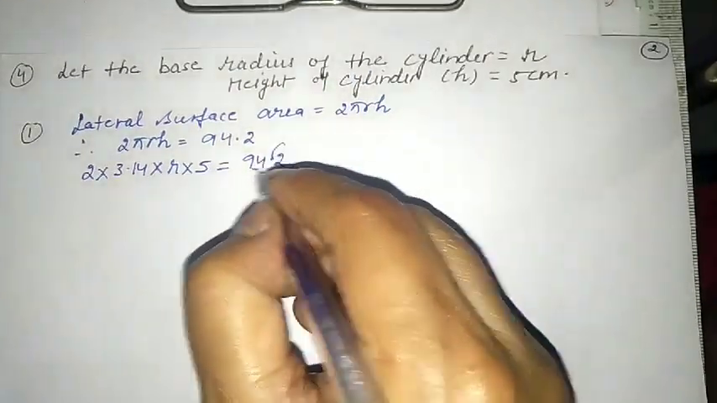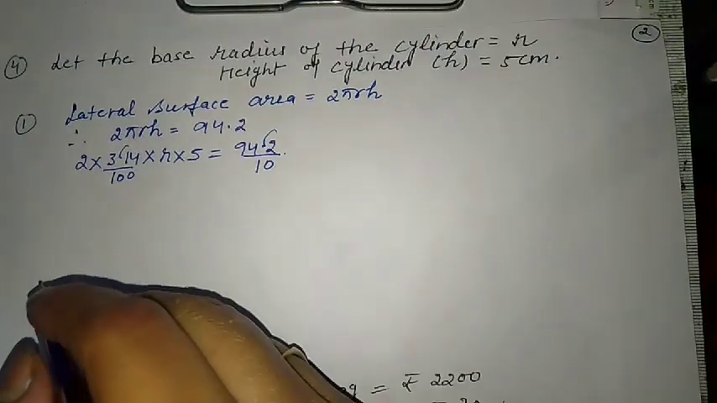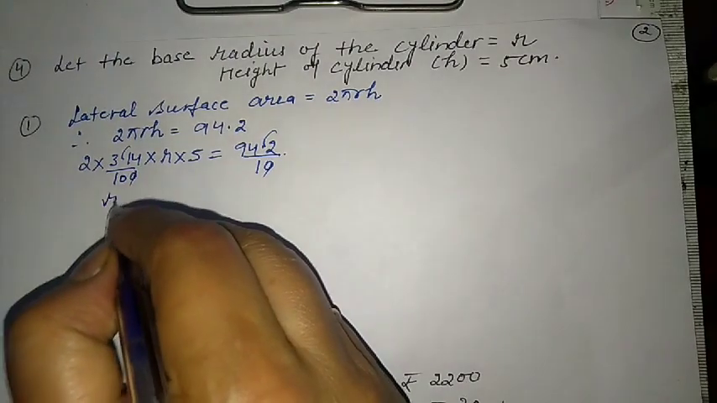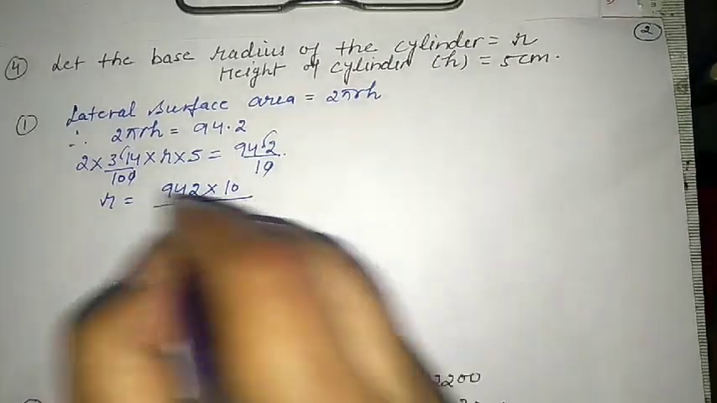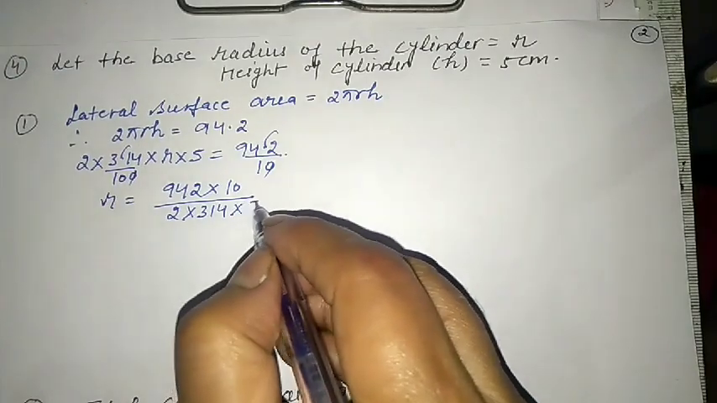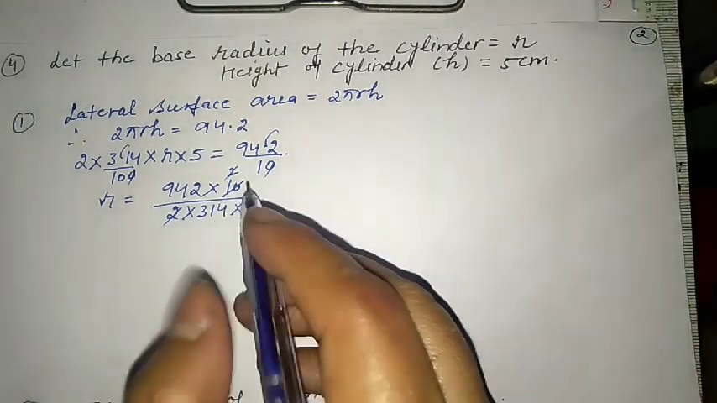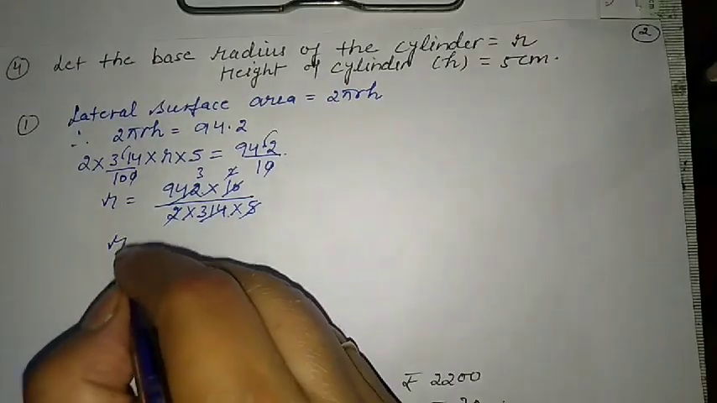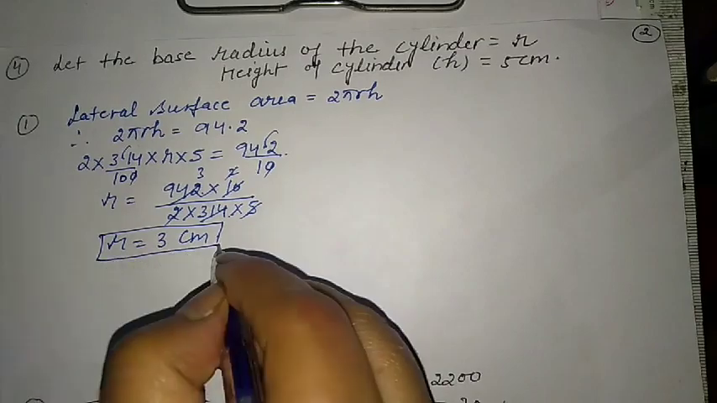We can remove the decimal, this one and this one also, 100. So this 0 can be cut. So r is equal to 942 into 10 upon 2 into 314 into 5. The 5 goes into the 10, and this 2 can be cut. And here r is equal to 3, 4 is 12, 3 1 is 3, 4 3 is 9. This can be cut. So r is equal to 3 centimeter. This r we got here.